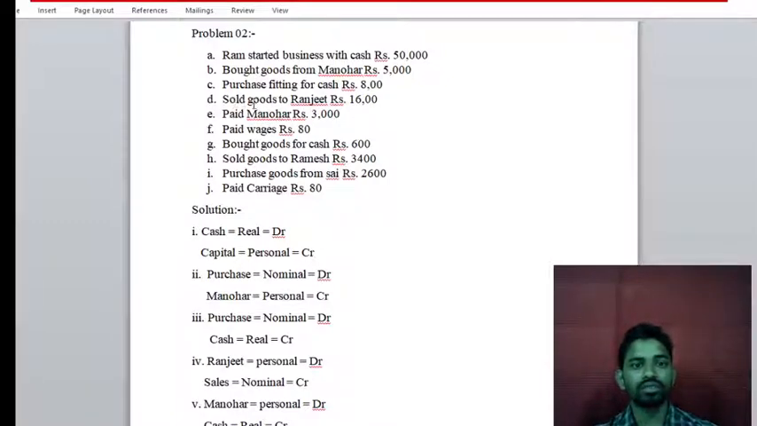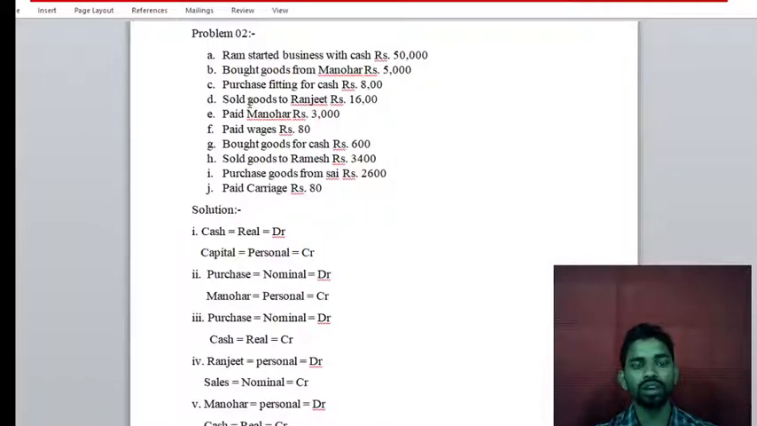Okay, the business is going to sell to Ranjit. So this is a sales transaction. Once again we have to check whether it is a credit transaction or a cash transaction. Cash is not mentioned here, and one particular name is written, so you can understand it is a credit transaction. Sold goods to Ranjit.